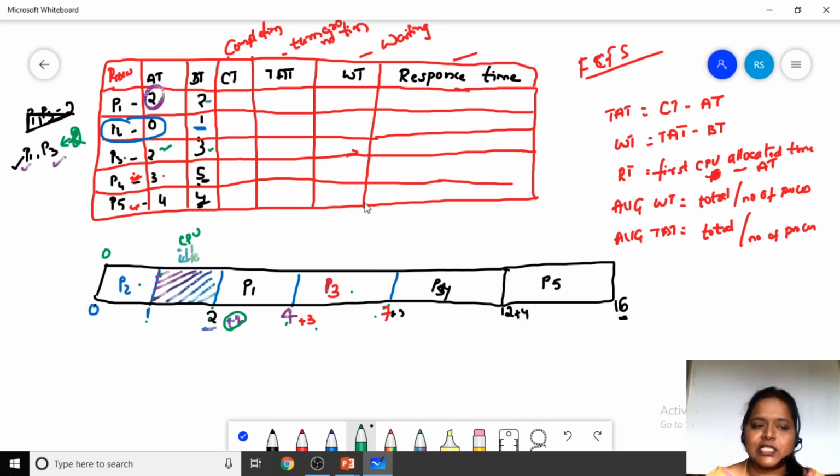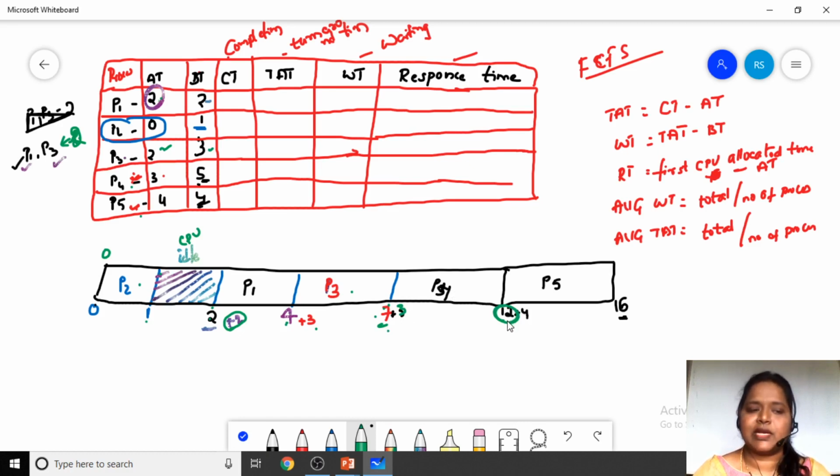At 7 milliseconds, what are the processes which are already there? P4 and P5 processes are there in the ready queue. So we will give the chance to the P4 process. The P4 process takes the chance and it executes for 3 milliseconds. It has waited until 7 milliseconds and it executes for 3 milliseconds. Totally, 12 milliseconds is the completion time of process P4.